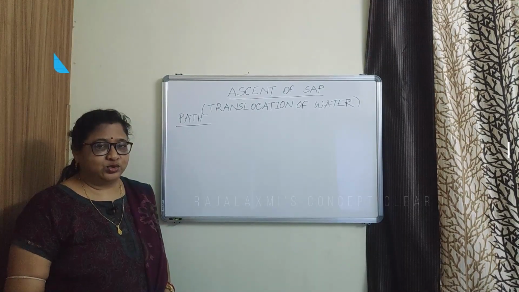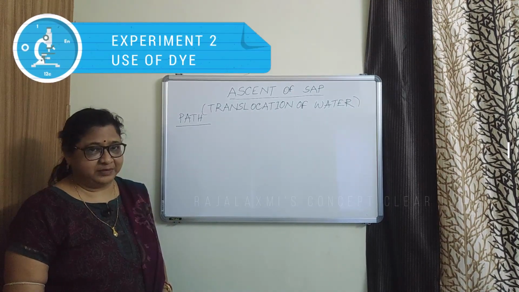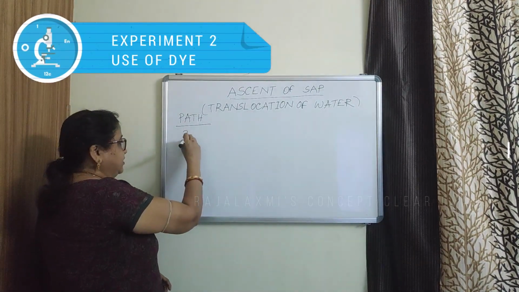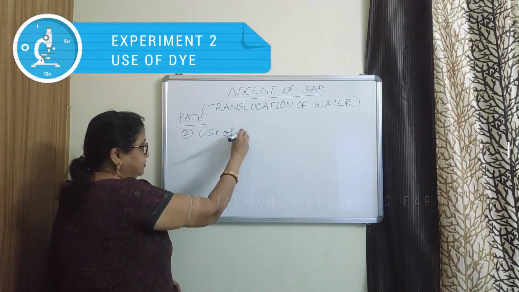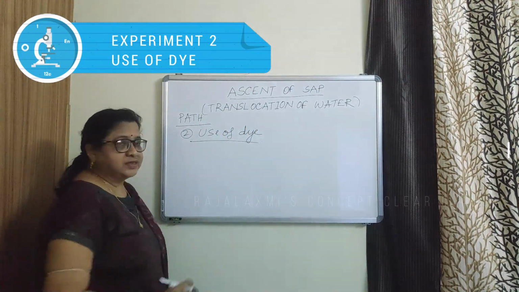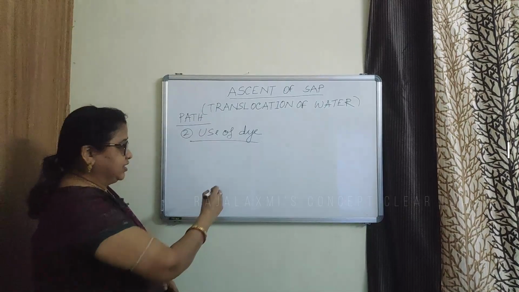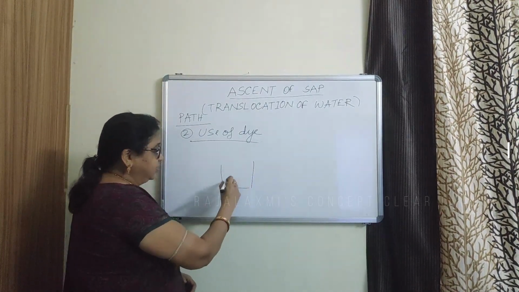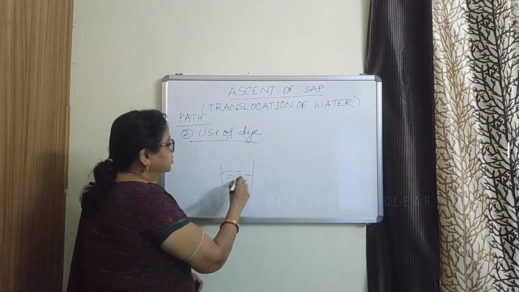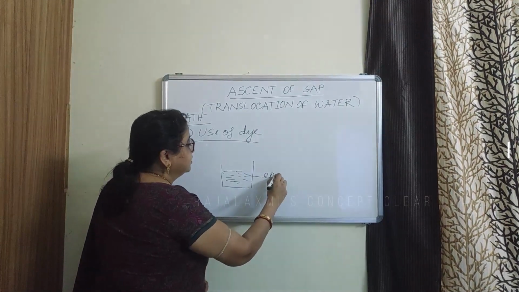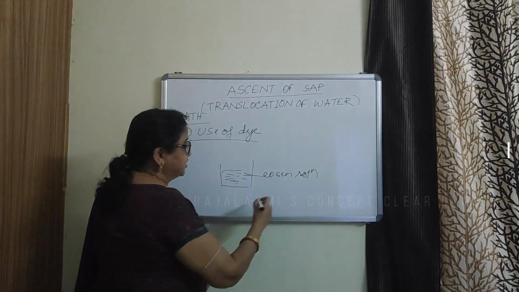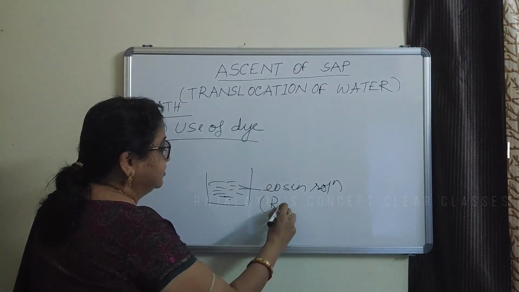Another experiment to show the path of ascent of sap is use of dye. In this experiment, we take a beaker, then here we put the eosin solution, which is a red color dye.